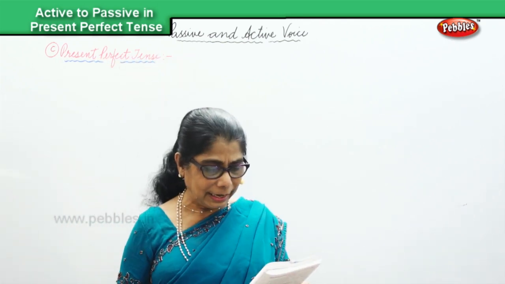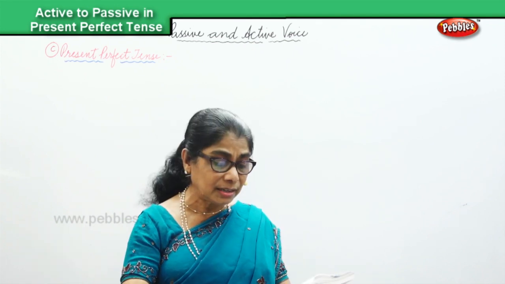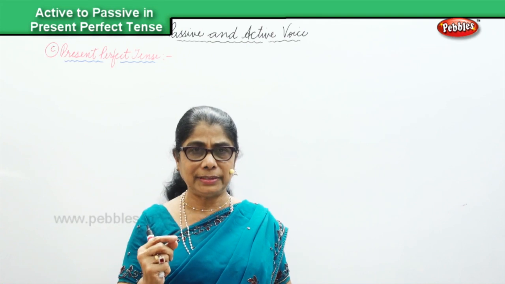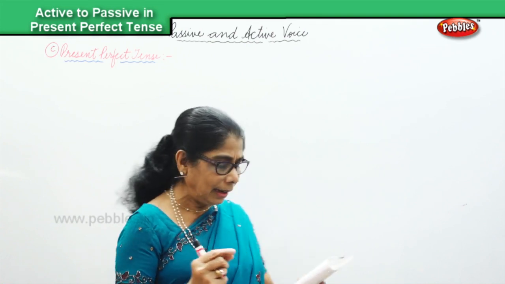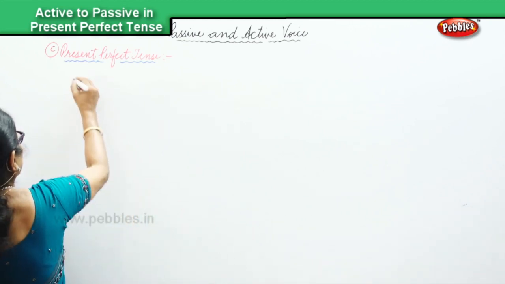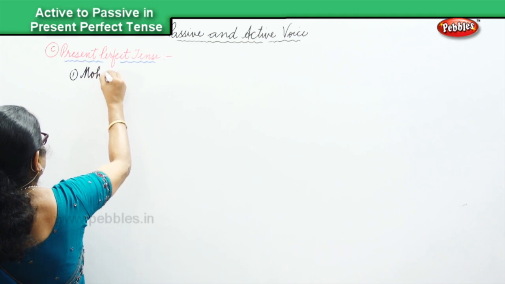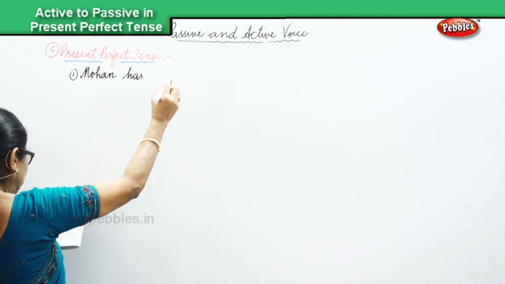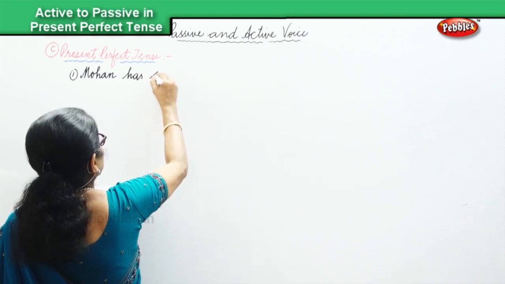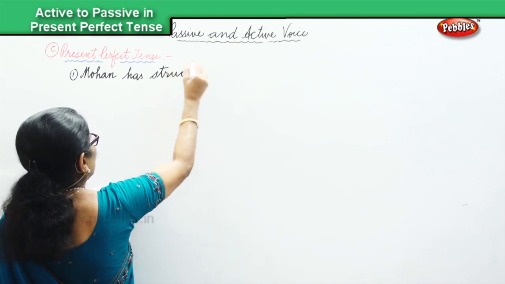The first sentence I have here for you: Mohin has struck Ashok. That's the first sentence, in active voice.